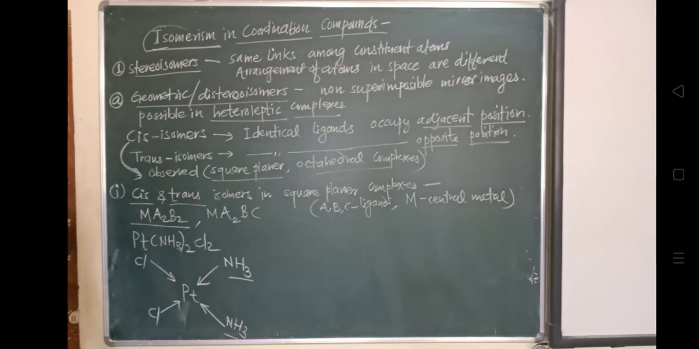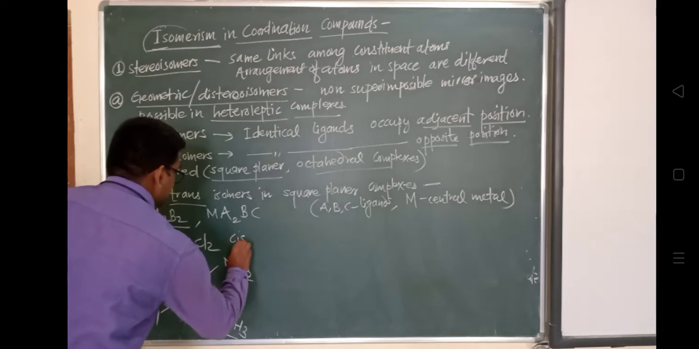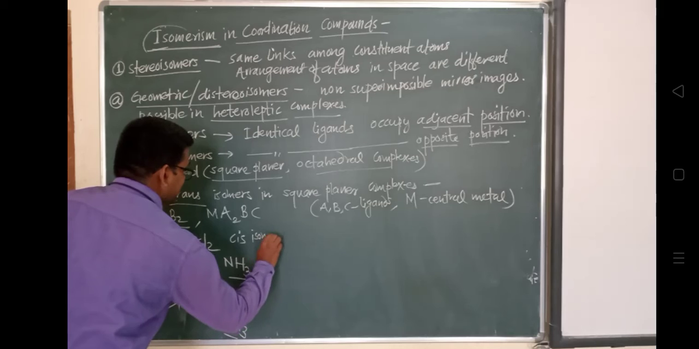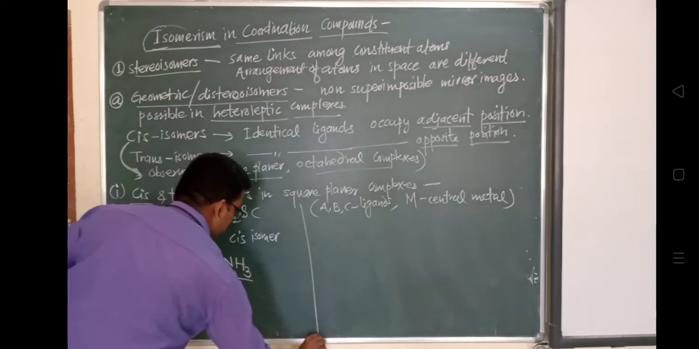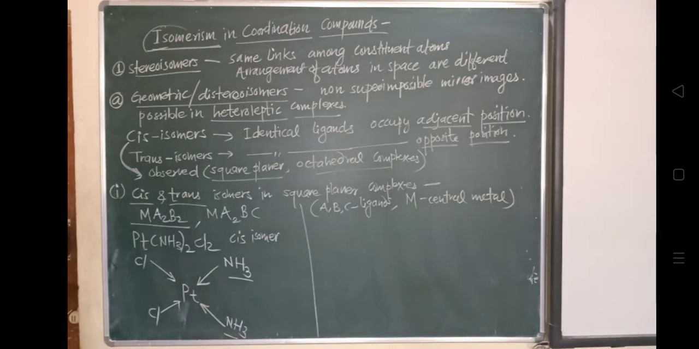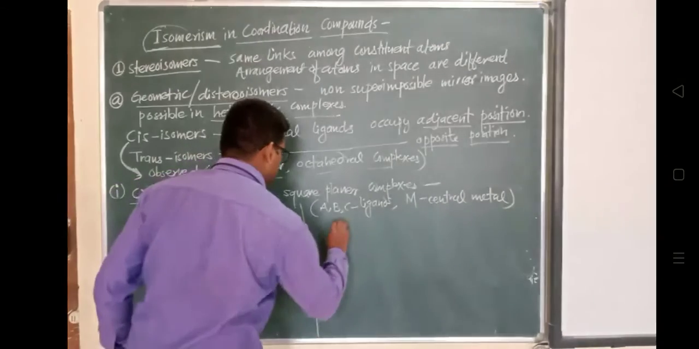So have a look at this right now. You will observe that this is a square planar complex with a central metal ion, and the adjacent positions are occupied by the same ligands. So this is the cis isomer. Now we will draw the trans isomer.